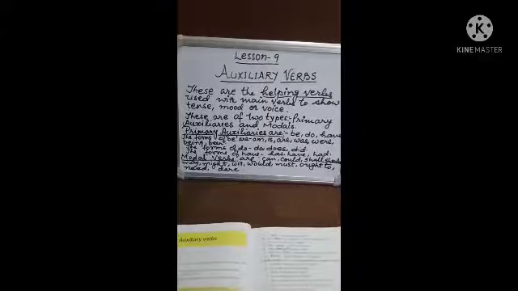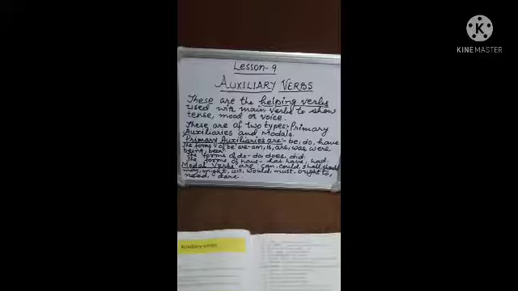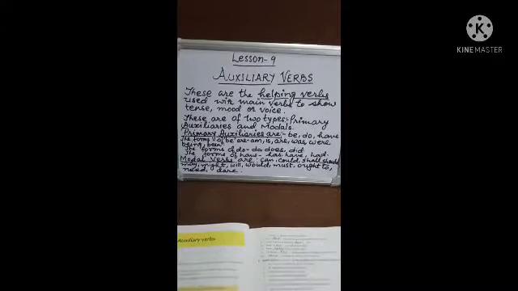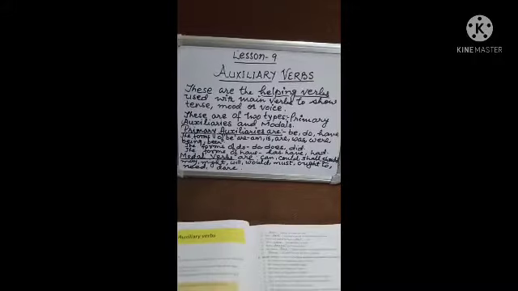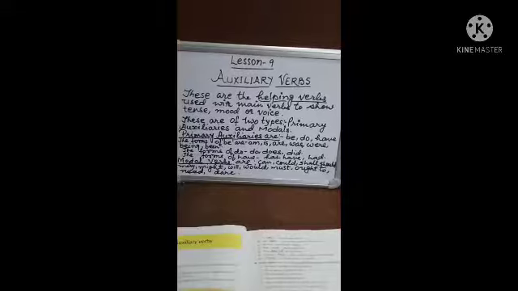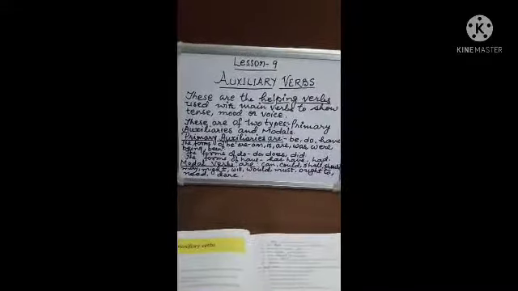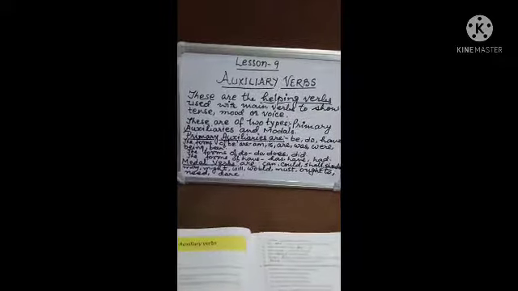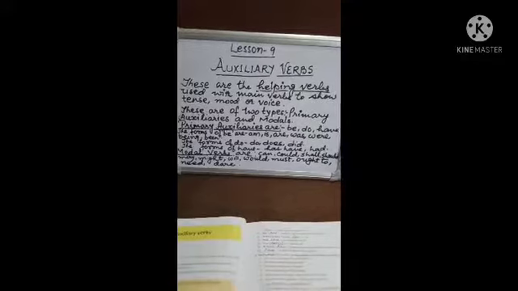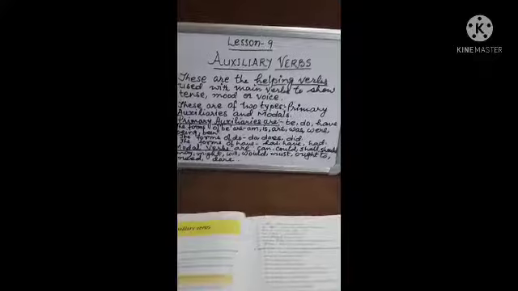Auxiliary verbs are very important in English grammar because they are helping verbs, and without helping verbs sometimes the sentences lose their existence. So, there are two kinds of auxiliary verb, that is primary auxiliaries and secondary auxiliaries. The secondary auxiliary verbs are also known as modals. The primary auxiliary verbs are be, do and have.